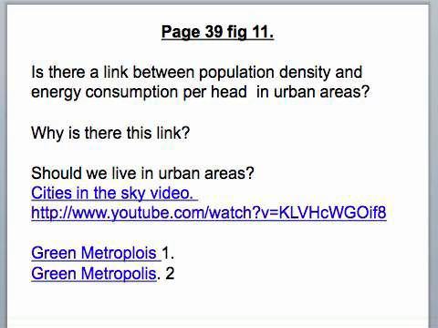Compare this to American cities that are spread out over a much larger area. They use a lot of energy and produce a lot of carbon dioxide. We'll have a chat in lesson as to why there will be these big differences between dense cities like Hong Kong and cities that are spread out over a large area like Los Angeles.